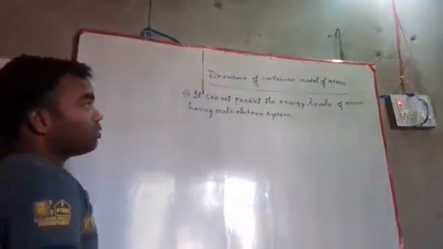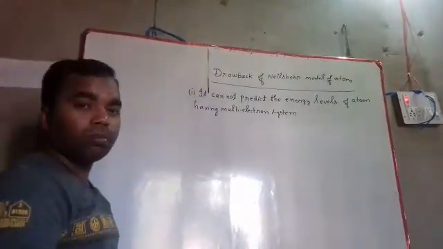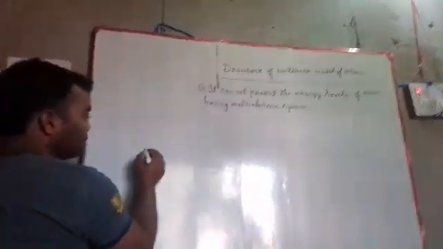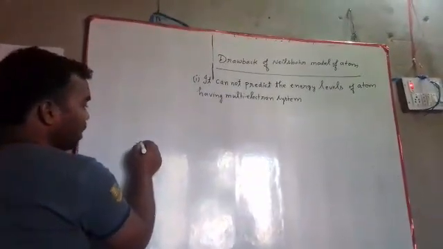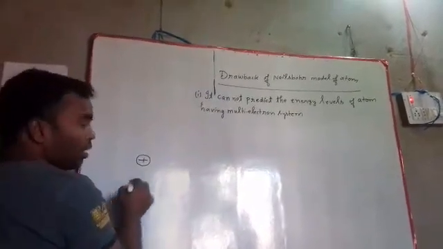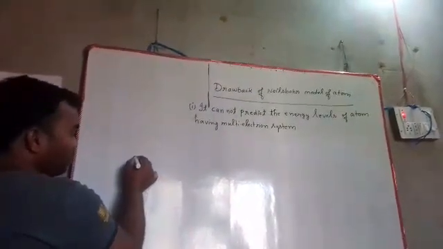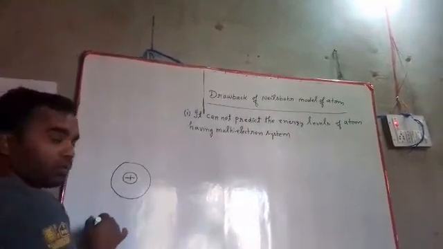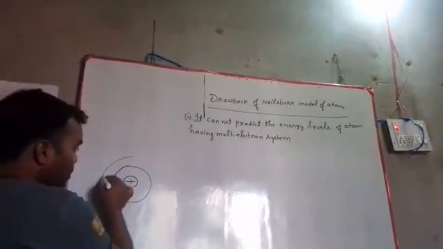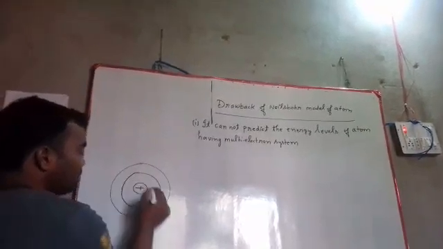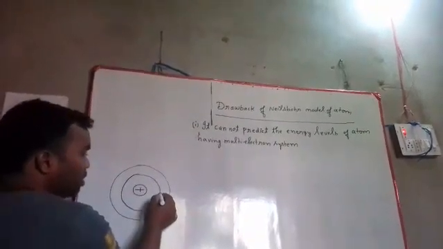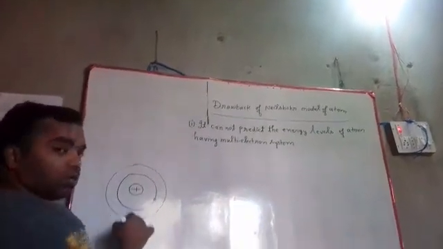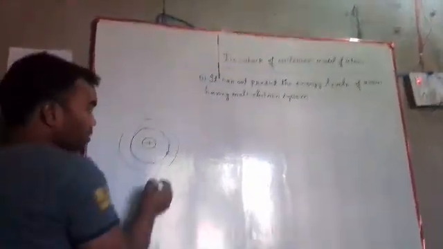According to Niels Bohr model of atom, you know that the nucleus is at the central position, and around the nucleus there are stationary circular orbits, and in these orbits electrons keep on revolving around the nucleus.